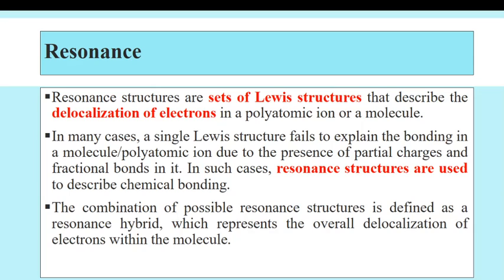Due to the presence of partial charges and fractional bonds in a molecule, these bonds are shown by resonating structures. The combination of possible resonance structures is defined as a resonance hybrid, which represents the overall delocalization of electrons within the molecule.